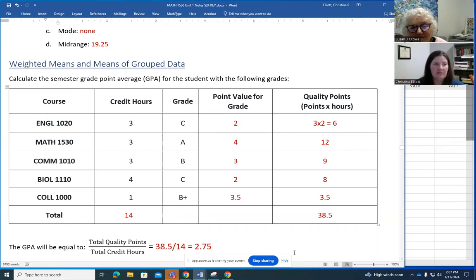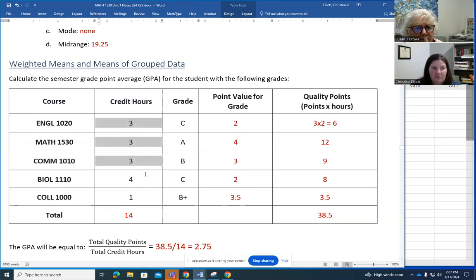Right. And so the example here is a GPA where you have some courses that have different numbers of credit hours. So if I look at this biology class here that's 4 credits, well, that weights more heavily than the college 1000, which is 1 credit, or the statistics, which is 3 credits. So you have to add up the total of those weights, and you have to multiply your value by that weight and add those up and then divide them.